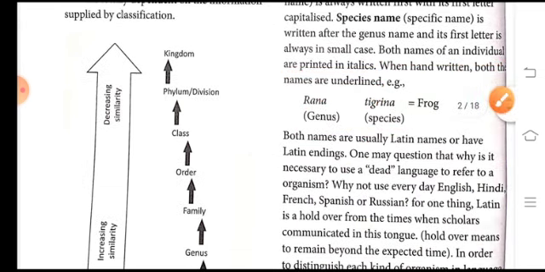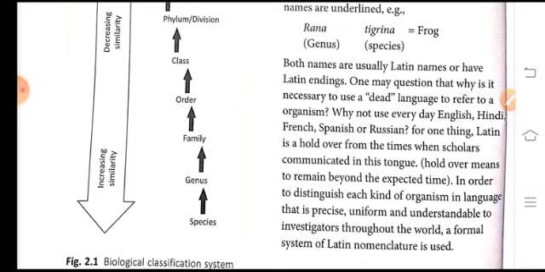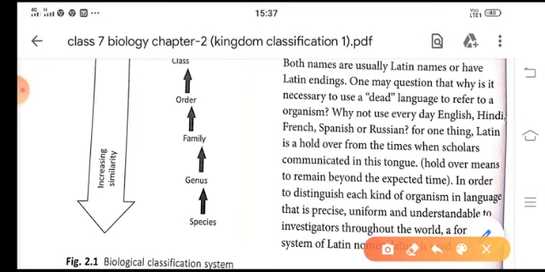So all these names, whatever names the scientists derived, are derived from Latin words, because the Latin language has been used from very old times. That is why it has held on since the time scholars communicated, in order to distinguish each kind of organism in a language that is precise, uniform, and understandable to investigators throughout the world.